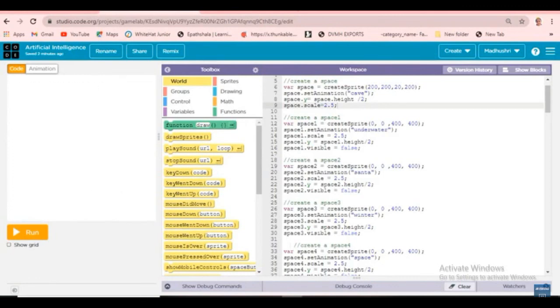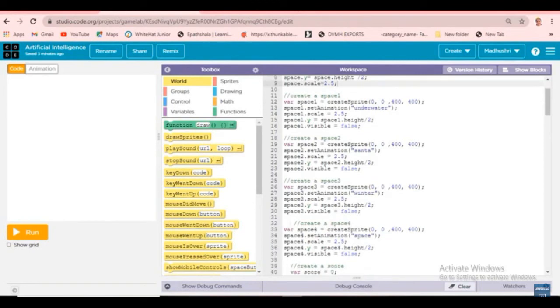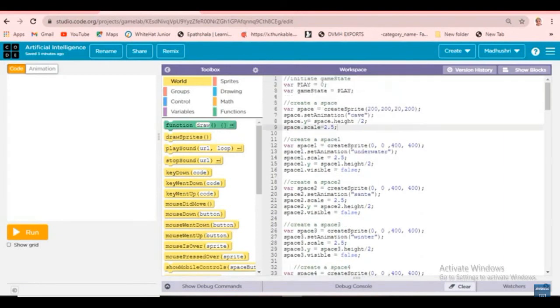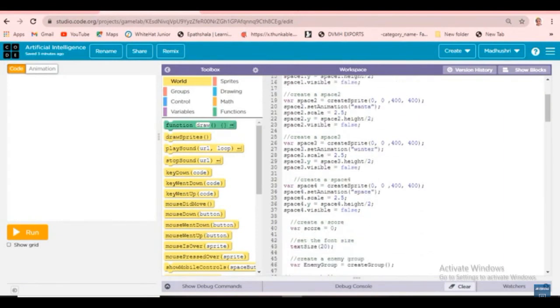Why are we seeing it like this? Because Y will go down and X will go like this or like this. Y will go like this or like this. So for the game, the background should move only in the y position, right? So we need to give only the y position. So space dot height divided by 2 is the y we gave. Then space dot scale is equal to 2.5. We are giving the size of the background as 2.5. Next, like that only we created a space. Okay, so next.